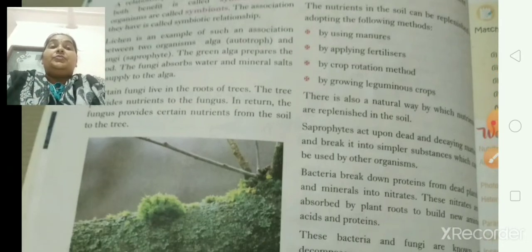So this type of fungi usually lives in the soil, from where it absorbs such things and forwards them to the algae, which are green. As they are green, you know that plants with green pigment can prepare their food themselves. So the fungus provides certain nutrients from the soil to the tree.